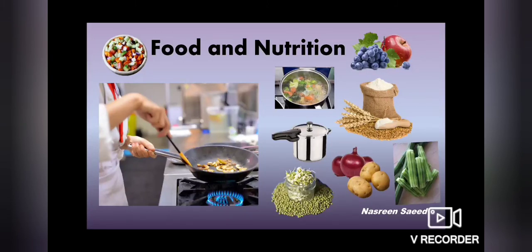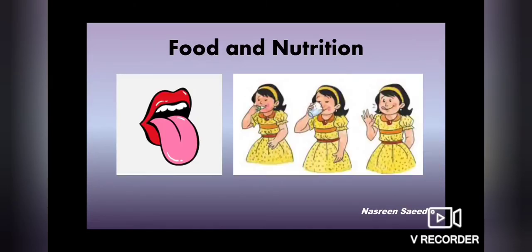So now we have seen different foodstuffs, but how do we come to know the taste when we eat it? Yes, our tongue helps us to know the taste. We understand different tastes with the help of our tongue. There are tiny taste buds on our tongue. So we don't need different tongues for different food tasting. All the food can be tasted with our one tongue because we have tiny taste buds on our tongue. Taste buds are sensitive to different tastes such as sweet, bitter, sour and salty.